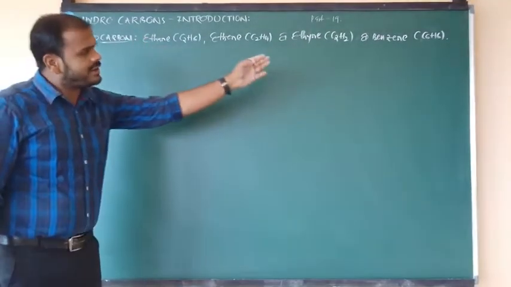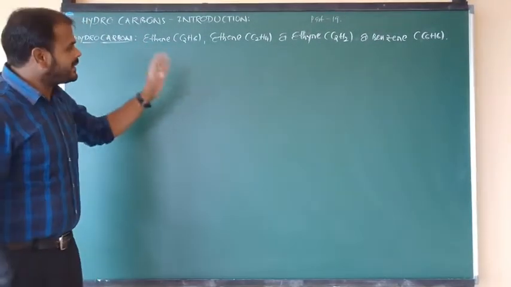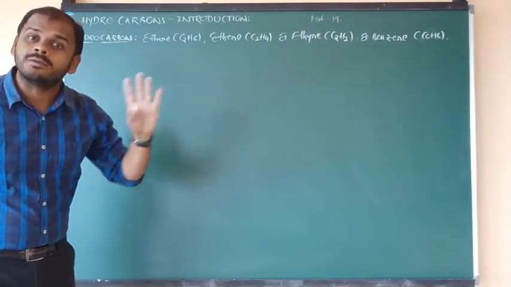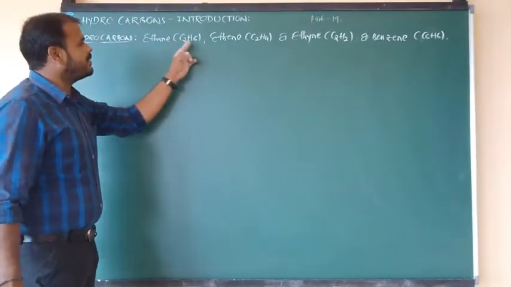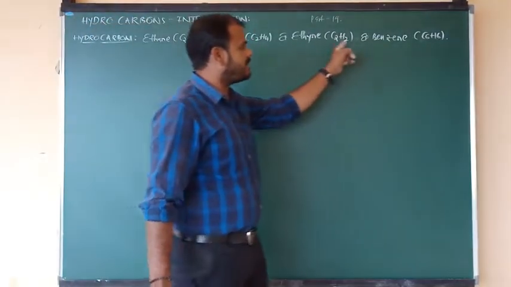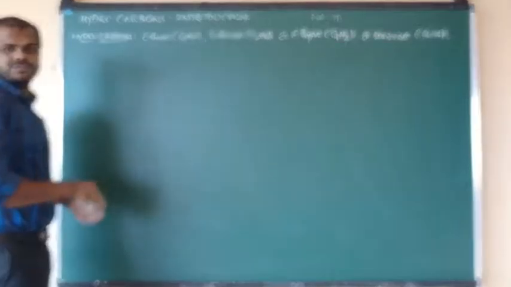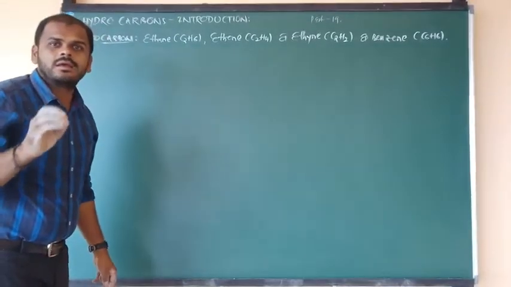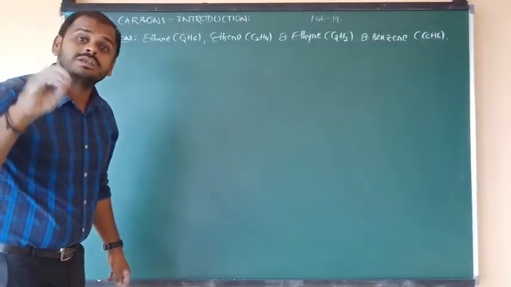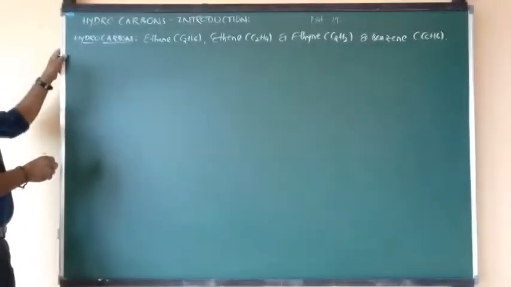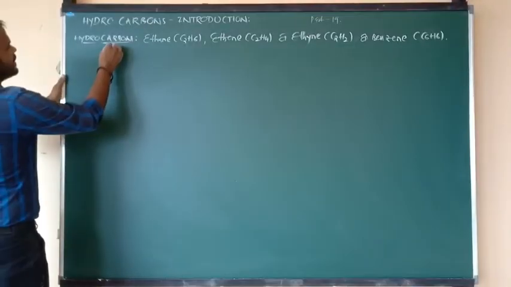So listen carefully beta. Here I have given around 4 compounds. In all 4 compounds, only 2 atoms are common: carbon, hydrogen, carbon, hydrogen, carbon, hydrogen, carbon and hydrogen. So the organic compounds which contain carbon and hydrogen atoms, they are known as what beta? Hydrocarbons. So what is meant by hydrocarbons?